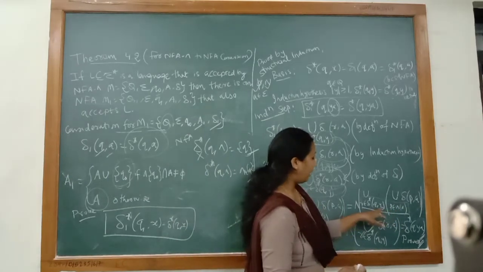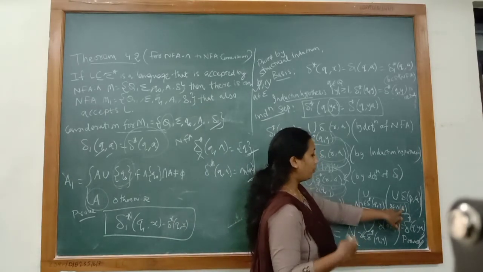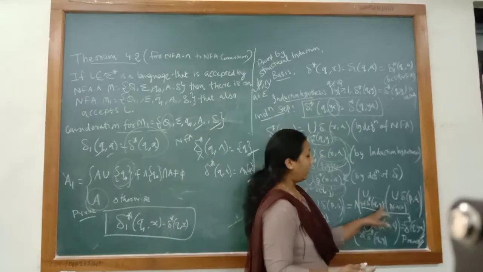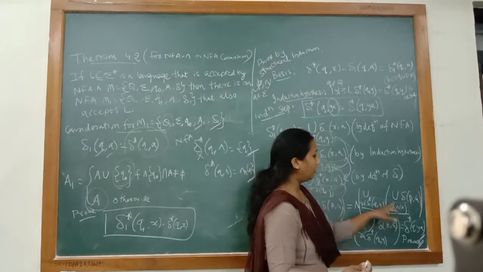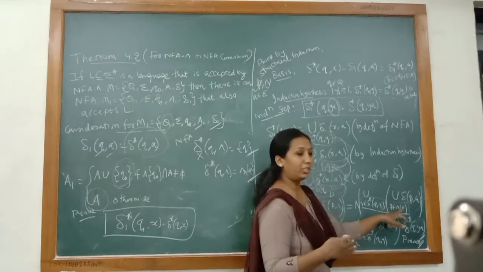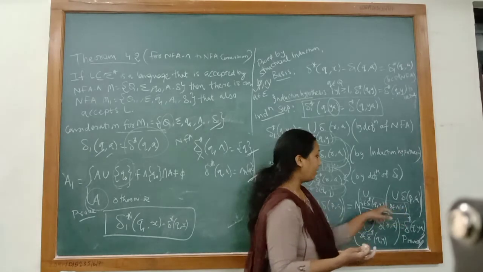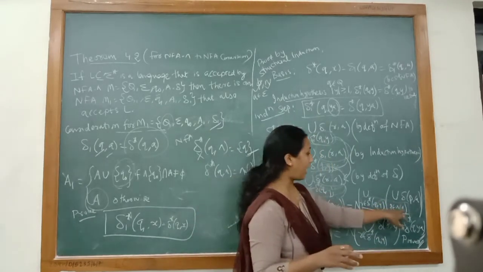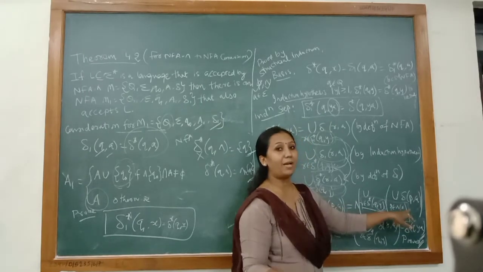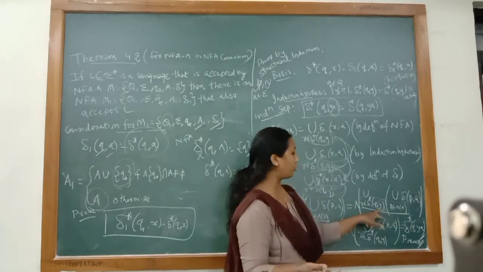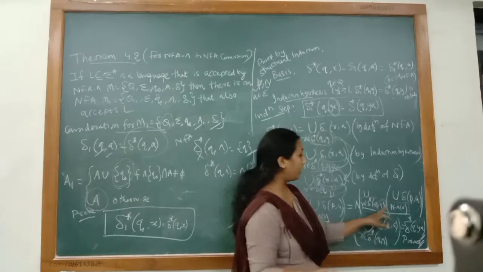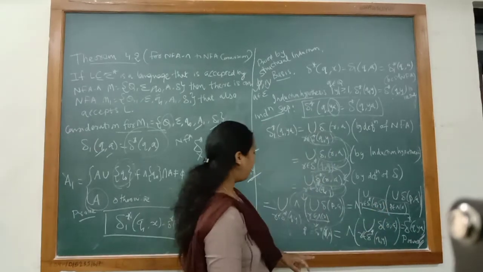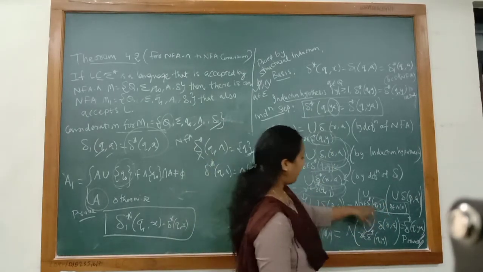So the r is to be read after y, and it means that all the nulls previous to r will be covered in this one. So we can say that the states that we get by reading r will be a subset of δ*(q, y), and because of that we can write it in this way.